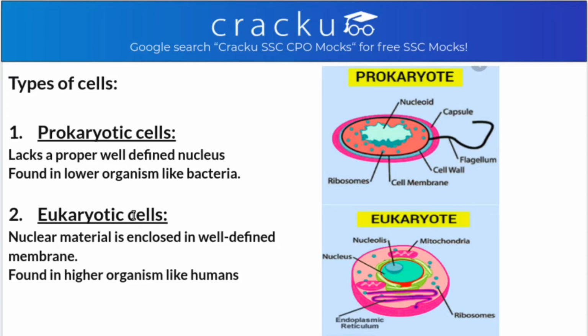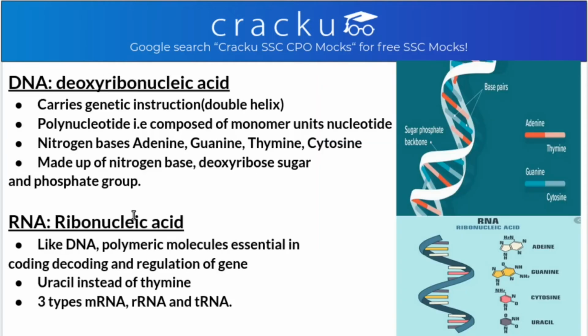Now after the types of cell, let's go to the RNA and DNA that a nucleus consists of. What is DNA? DNA is deoxyribonucleic acid. And what does DNA do? It carries genetic instructions for growth, development and so on to an organism. It is a polynucleotide composed of monomer units called nucleotides.